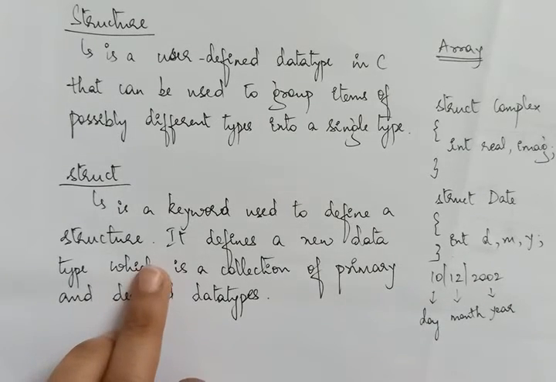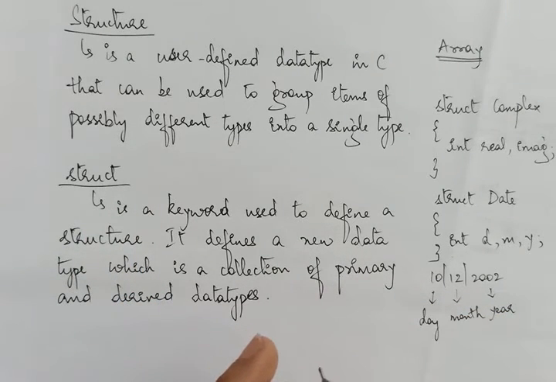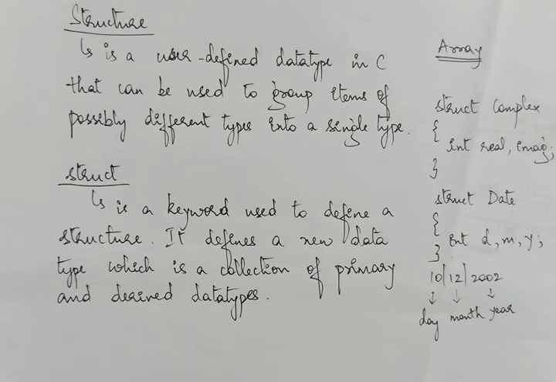Coming to the struct keyword, it is a keyword used to define a structure, which defines a new data type that is a collection of primary and derived data types. So inside a structure, it's not that you can only have primitive type variables. It can also have derived types, that is, arrays can also be there within it, or it can have a pointer creation within it also.